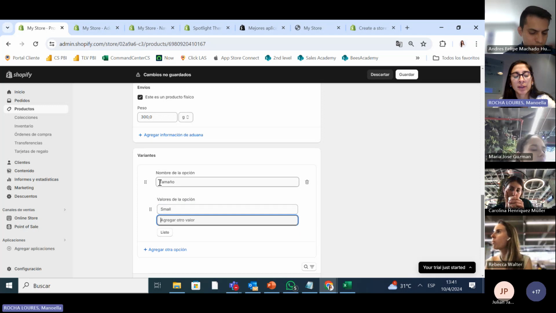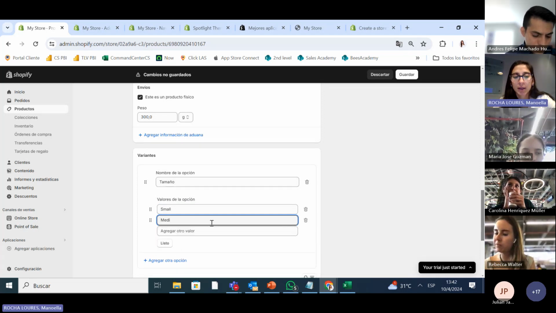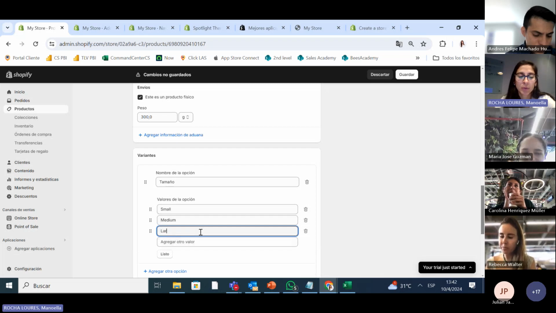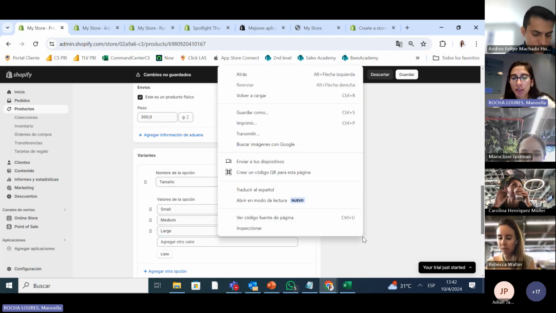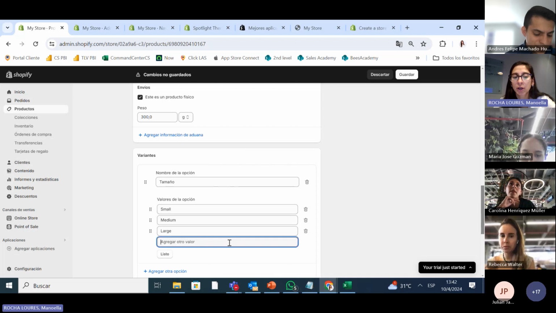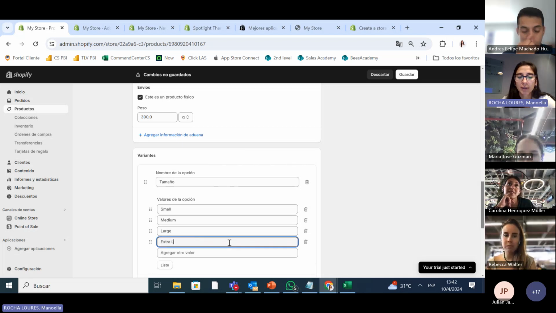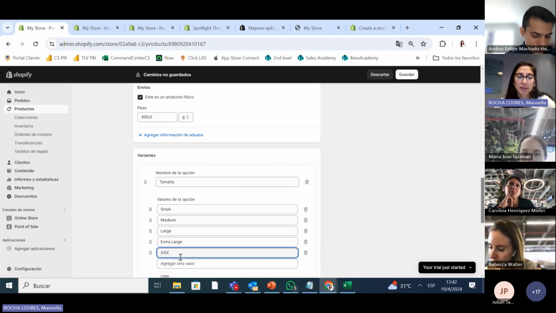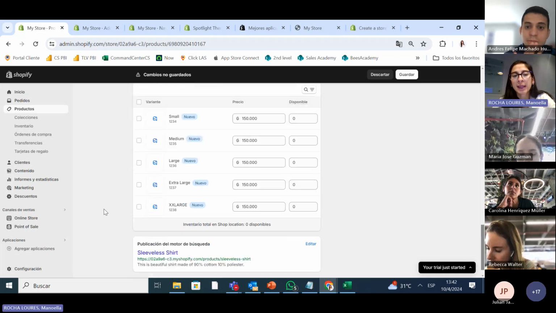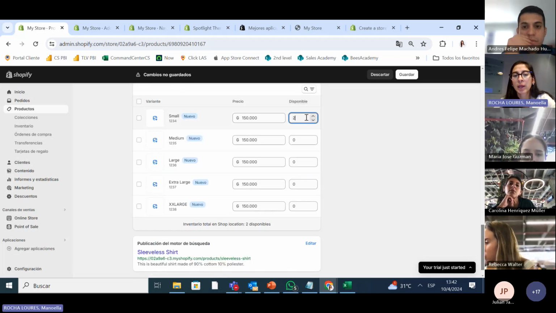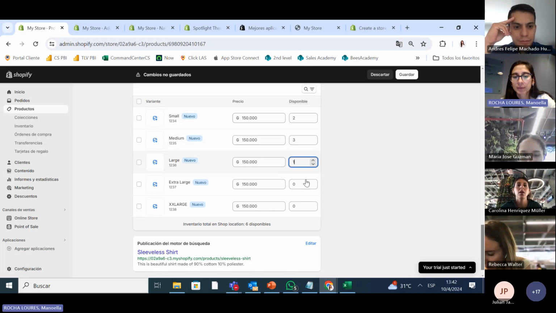The cool thing about this is that you can type a lot of things. It doesn't come already. For example, we can have only until large, and it doesn't make me put extra large. So you can create the sizes, extra large, XX large. So we create and here we have to put how many we have by each of the sizes.